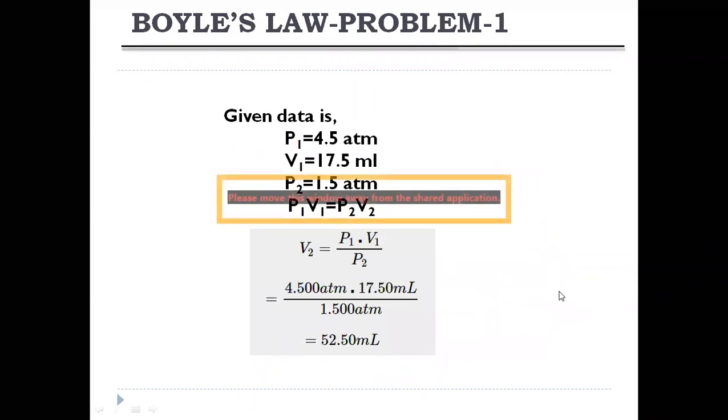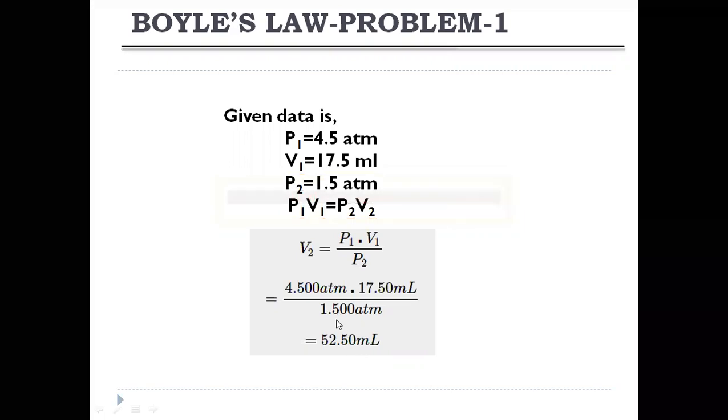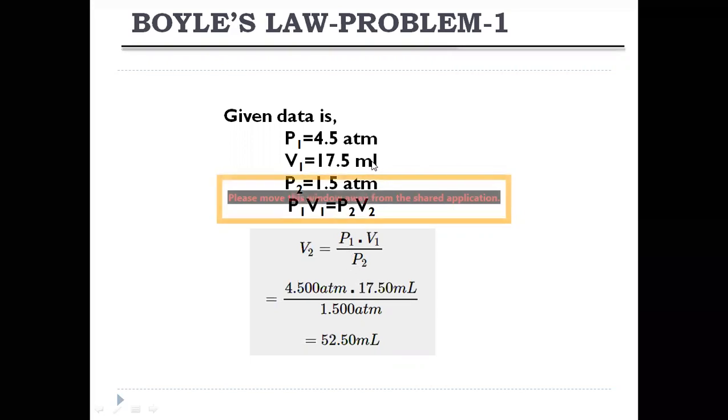We know in Boyle's law, P1 V1 is equal to P2 V2. By using that formula, we have to find the value of V2. So substitute the value of P1 as 4.5 atmosphere, V1 as 17.5 ml and P2 as 1.5. If you calculate this using a calculator, we will get 52.5. Since it is volume, the unit should be ml. Since we are taking ml only, the unit should be ml. If it is given in liters, the unit should be in liters here.